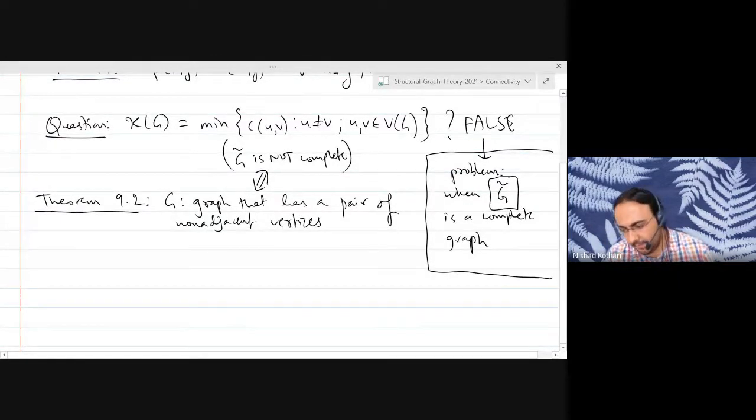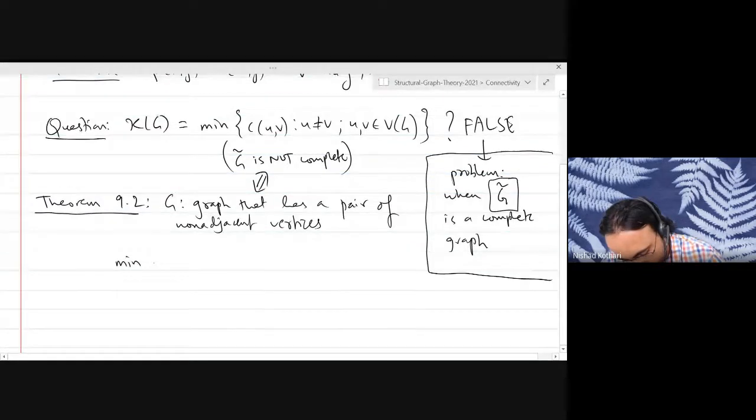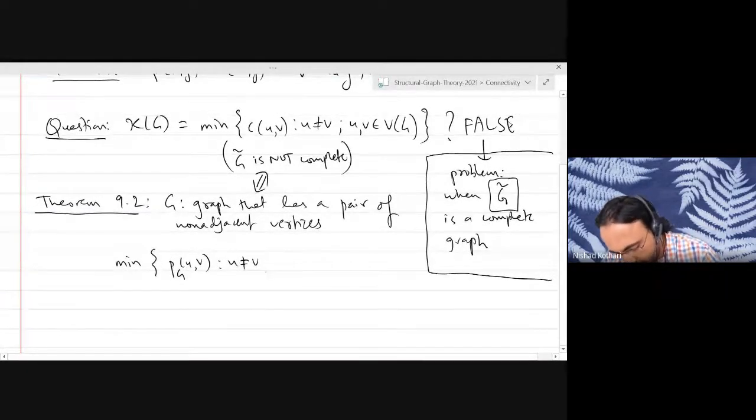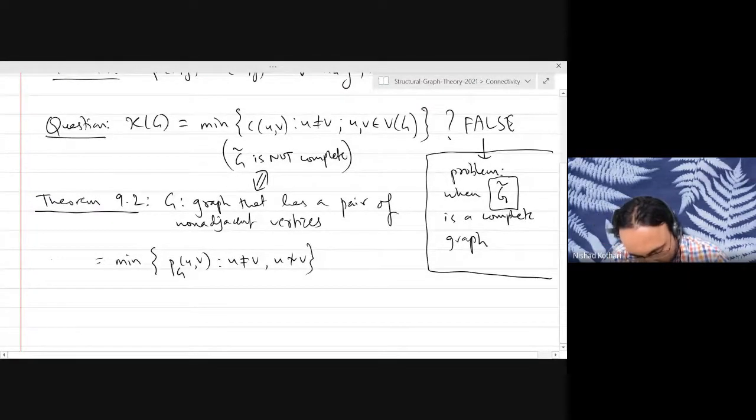Then for such graphs, you can say that the connectivity of the graph is the minimum of the local cut function between any two vertices, but you just consider the non-adjacent vertices. And this will give you the connectivity of the graph.